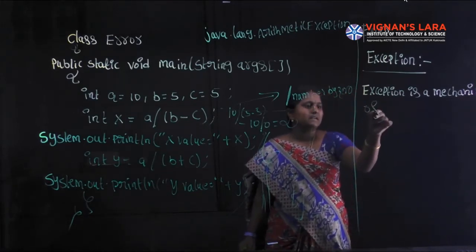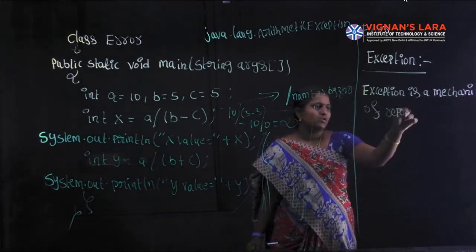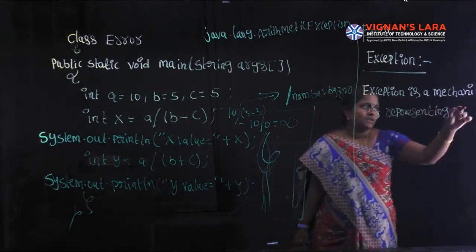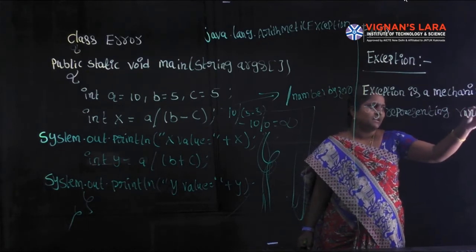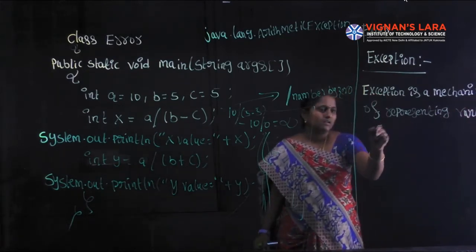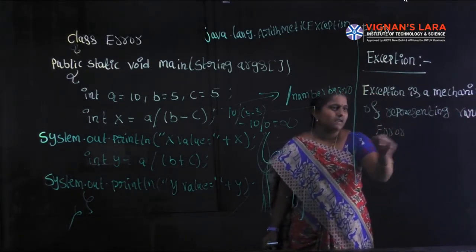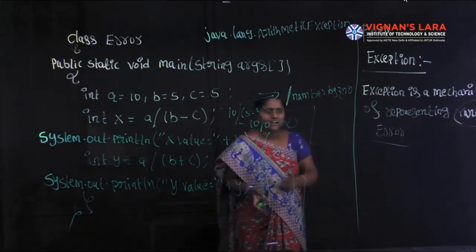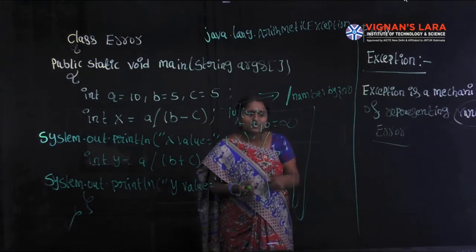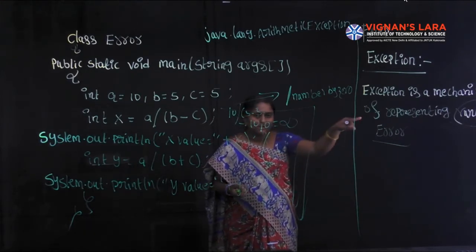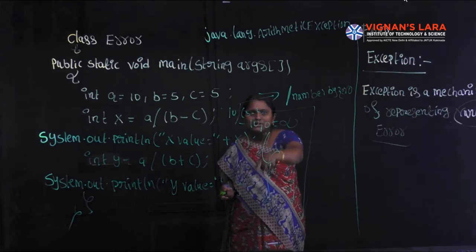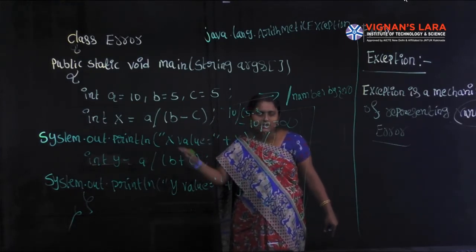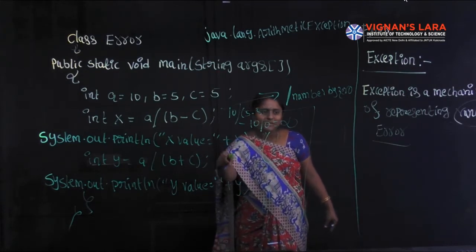Exception is a mechanism of representing runtime error. Already you know what a runtime error is. Any error that occurs at the time of execution of the program could be called a runtime error. In this program, at the time of compilation it is syntactically correct, so there is no problem, but at runtime it leads to an exception.